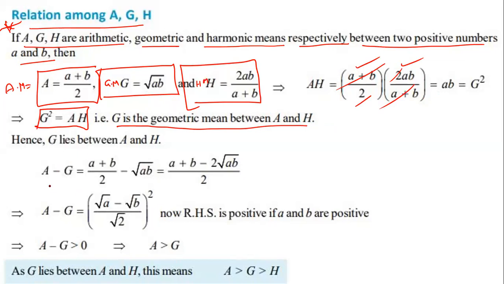See, A minus G: (a plus b) by 2 minus root of ab. Simple to look at. It is a perfect square: (root a minus root b) whole square by 2. This is always greater than or equal to 0, a perfect square is always positive, and root a, root b are positive if a and b are positive. So A minus G is greater than 0, which means A is greater than G. Similarly, we can prove that G is also greater than H.